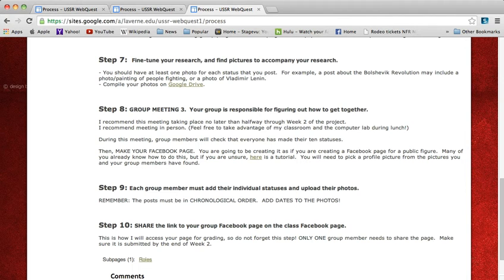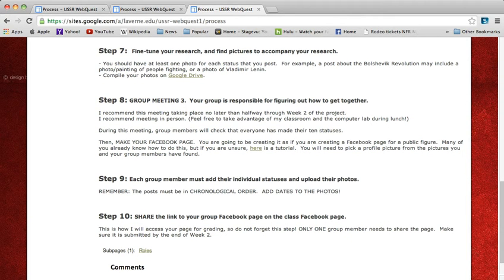It is during this meeting that everything needs to be done, and they need to create their Facebook page. I've created a tutorial for them to follow as well. Step 9, each group member must add their individual statuses and upload their photos. It has to be in chronological order.